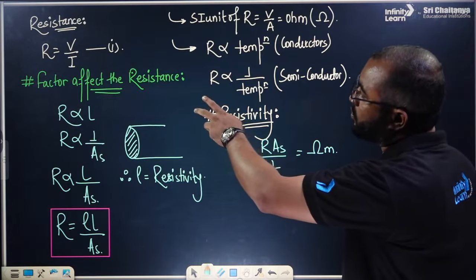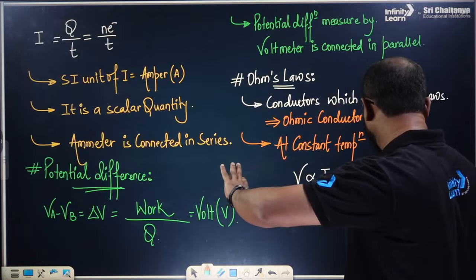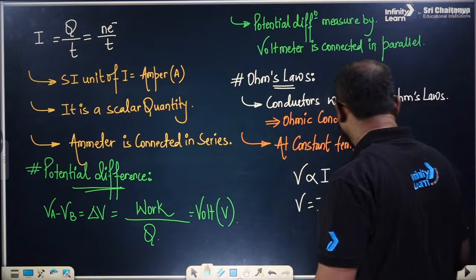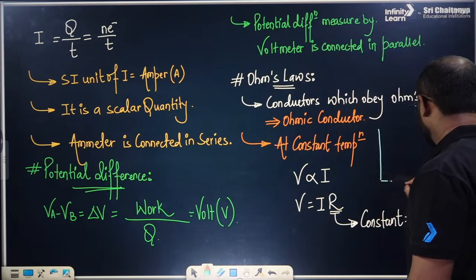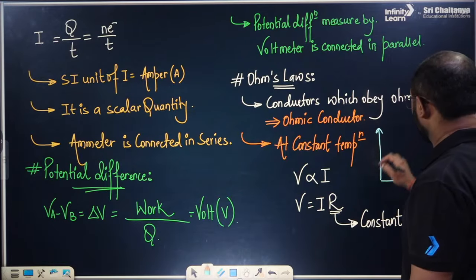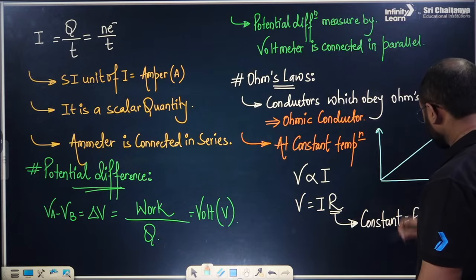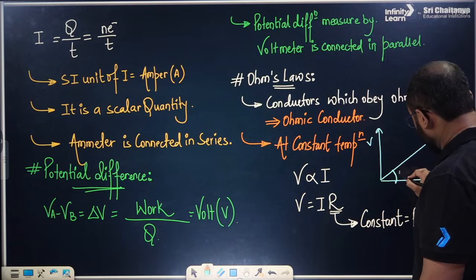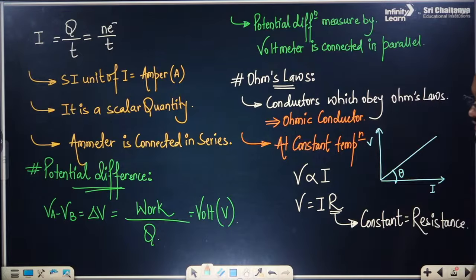If anyone wants to understand the representation in the form of a graph, please do remember this. In the graph, it is going to be V, and this angle theta, that slope gives you the idea about the resistance, everyone.